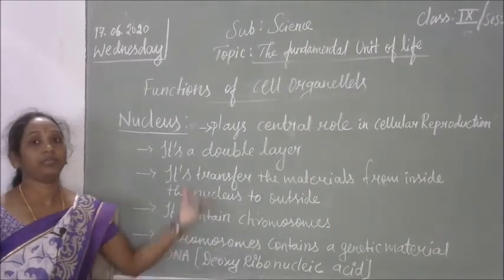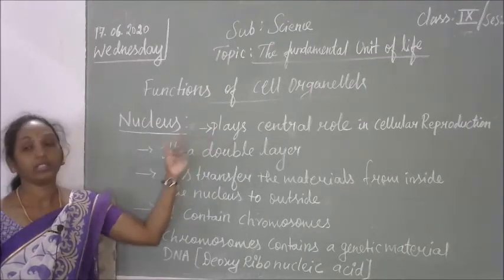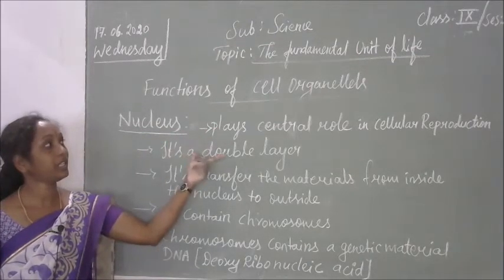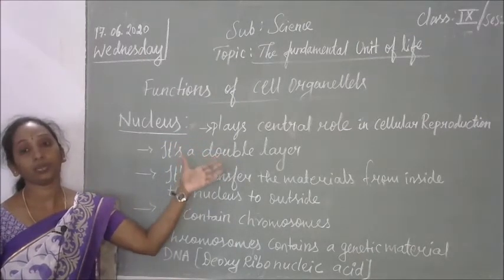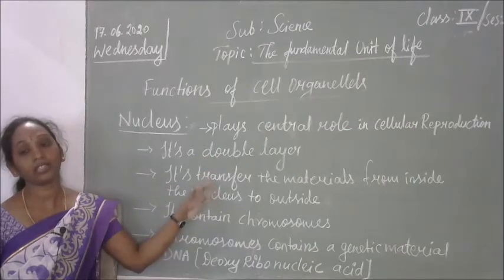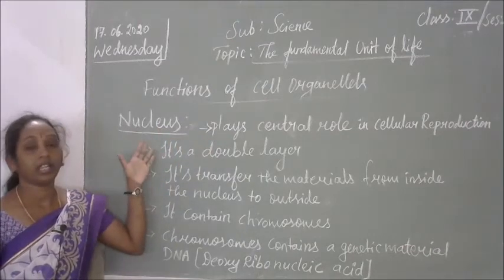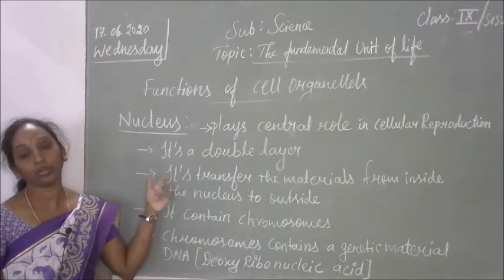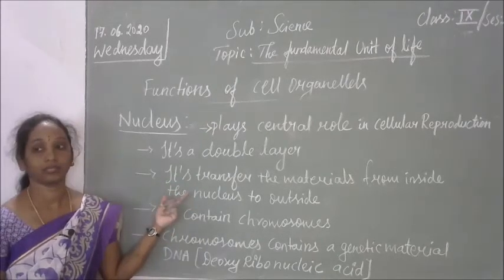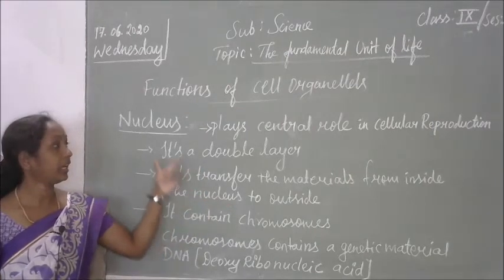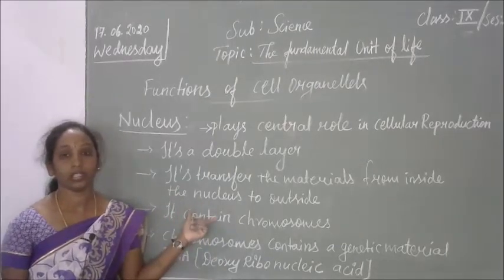Students, now let's recap what we discussed today in the class. The fundamental unit of life, cell types, and today the animal cells and the cell organelles, and the functions of the cell organelles. I showed you the structure of the animal cell and its organelle structures also. We discussed the functions of endoplasmic reticulum, Golgi complex, vacuoles, plastid, mitochondria, and nucleus. All the structures and their important functions we discussed. That's all for this lesson.